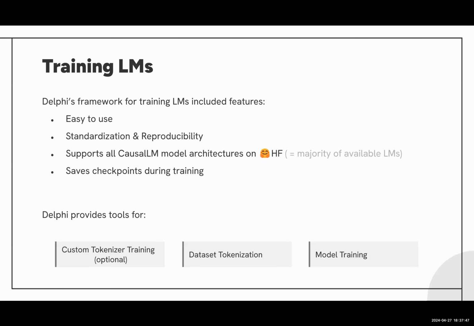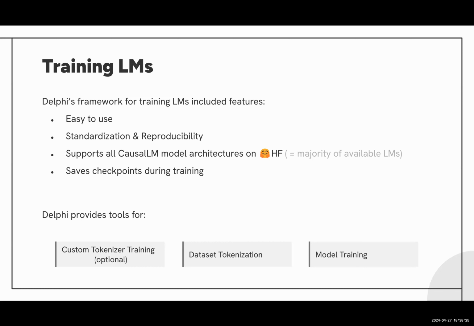So Delphi's framework provides training for language models, as I mentioned, and it has different features, different things we paid special attention to. So first of all, it's easy to use. You just need a few command lines to get the training done. Also, we paid a lot of attention to standardization and reproducibility. So it doesn't matter if you rerun your training or if you do the training on different hardware, it should always be comparable, which is one of the reasons why we took care to get rid of all non-deterministic training features.